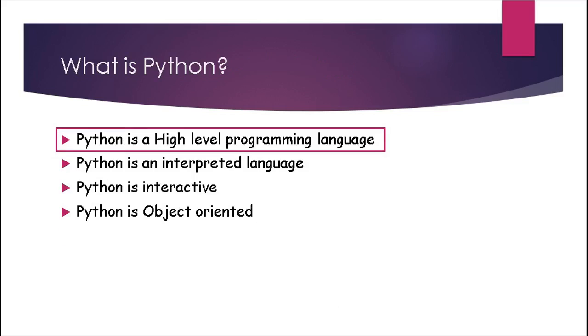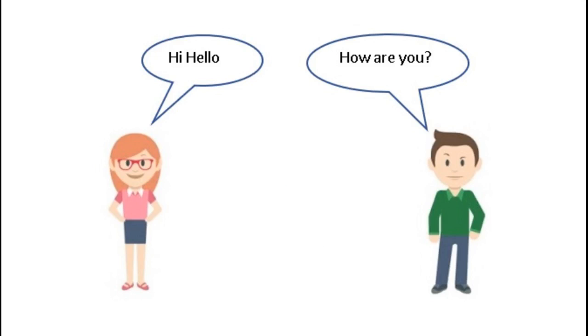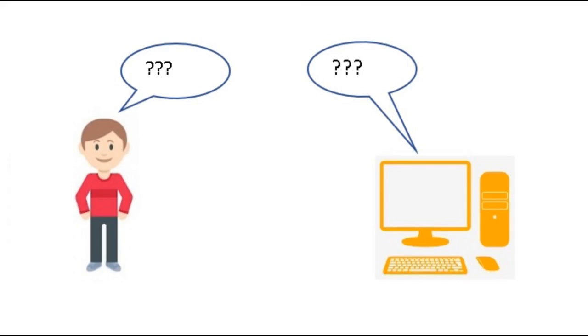Python is a high-level programming language. For a communication to happen between two people, we need a common language. For example, these two people are communicating in English language. Just like how we need a common language to communicate with each other, we need a language to instruct a computer to perform some task and produce output.